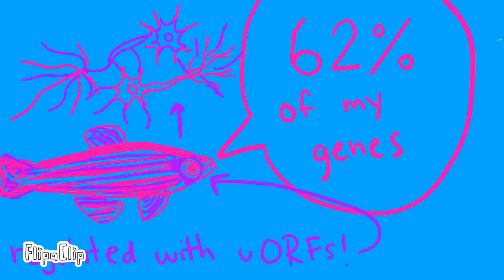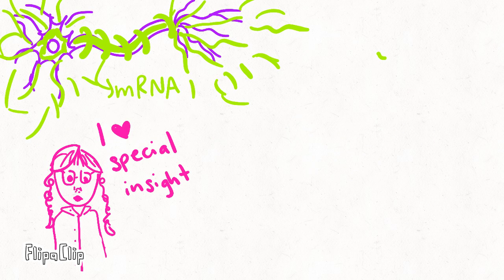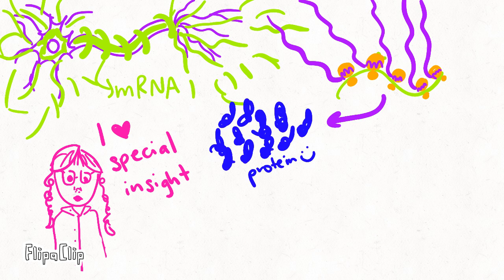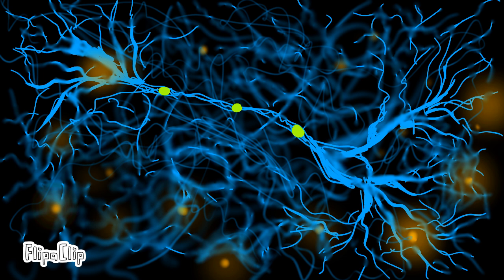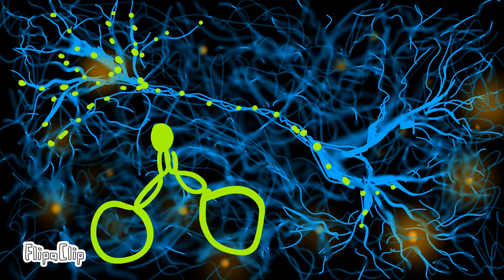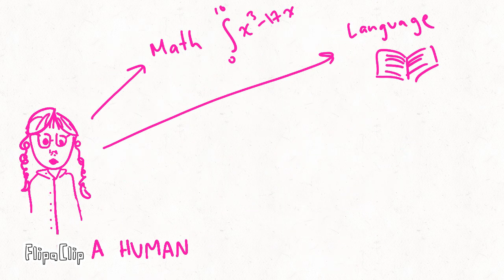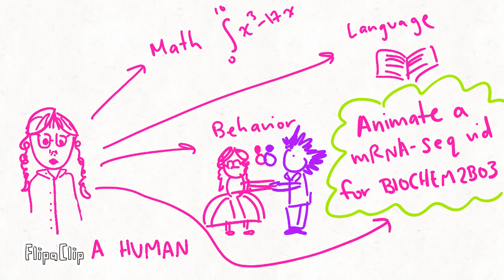In conclusion, RNA sequencing offers special insight in hard-to-reach areas of neurons. It informs us on regulatory processes and specific protein products and functions. It's important to realize that proteins may be localized, like axonal proteins, or may move around the neuron, like motor proteins. They can help us understand how the brain can do such complex things and ultimately what makes us human.